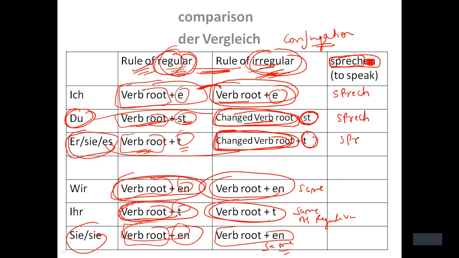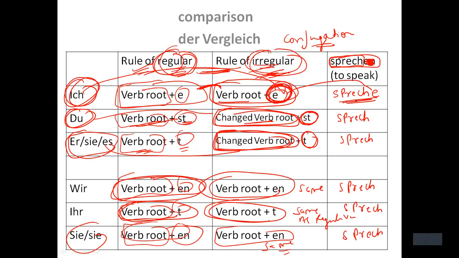Now, since it is an irregular verb, with ich the ending should be e, right? So I should write spreche, which will give you the meaning of I speak. If I talk about wir, the ending should be en, right? So I should write sprechen, which will give you the meaning of we speak.